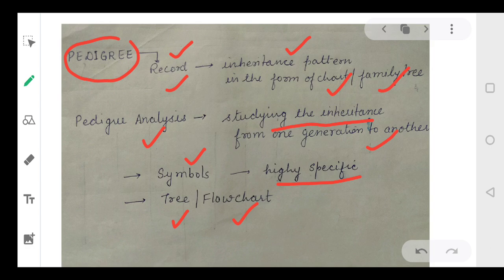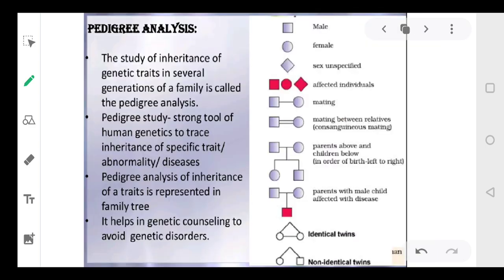Okay dear students, let me summarize the important points again. So basically pedigree analysis is a study of inheritance of genetic traits in several generations.